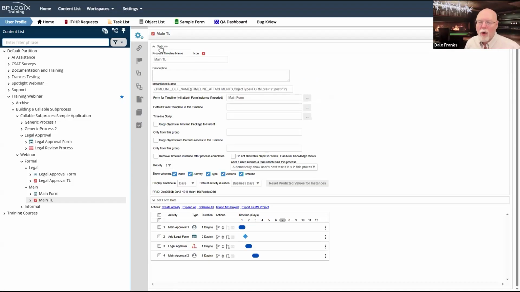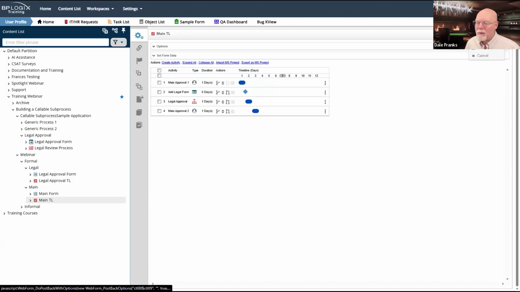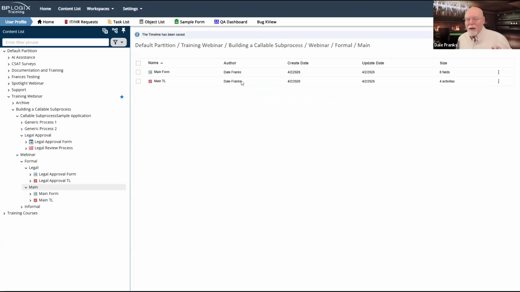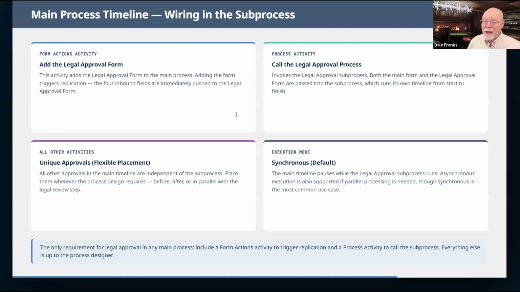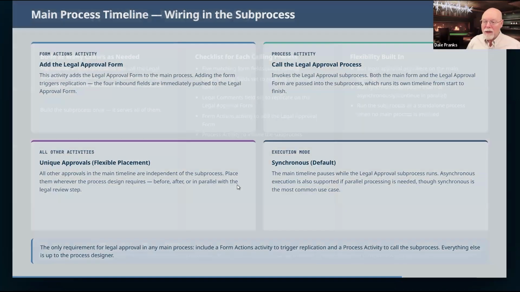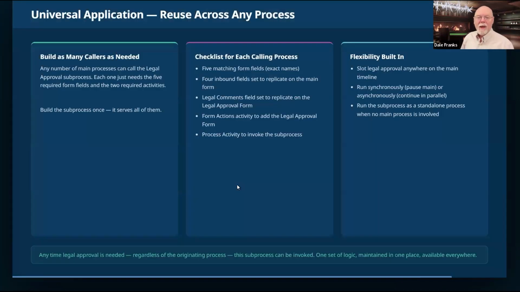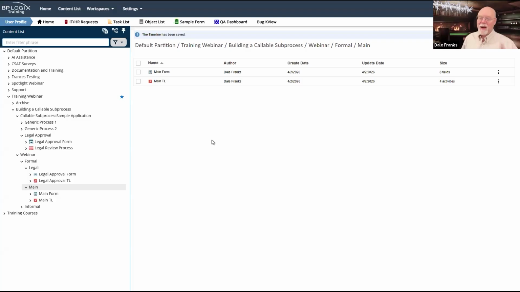We are hooked up to our main form here, and I believe we did the same thing on our form. So now I have a running main and child form. So I believe that we have done everything that we need to get our main form set up. Okay, so this is the penultimate bit. Everything should now be configured, at least for this first run through of the process. So let's see what happens.